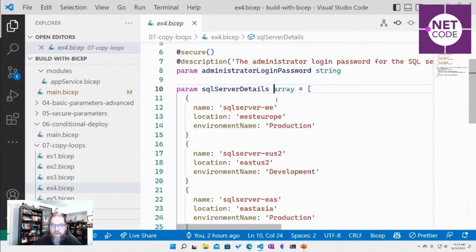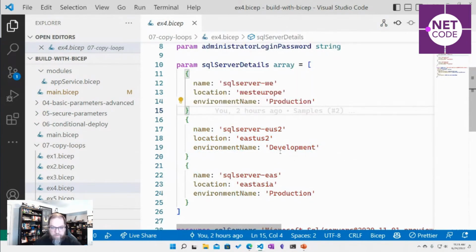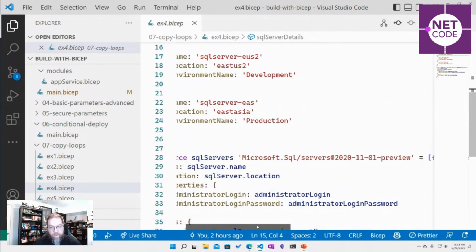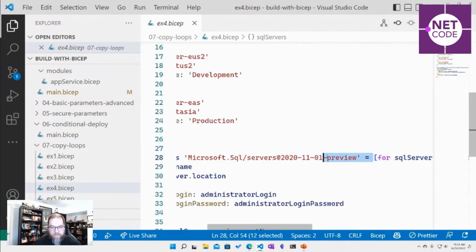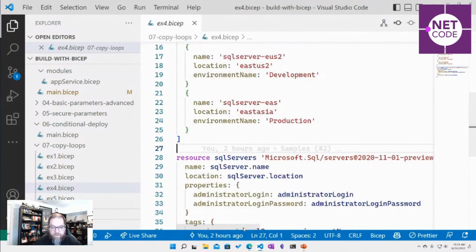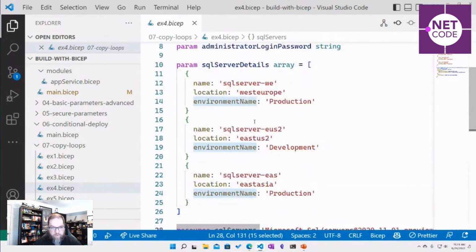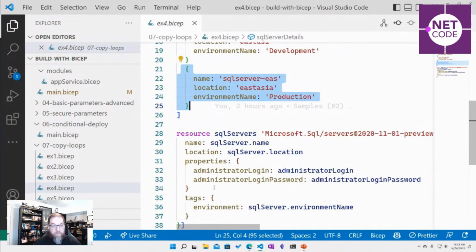What if you have an array of objects? So we can define out, hey, we have this whole configuration map. And notice there's no ending commas anywhere. We've got this configuration object. We have three of them. We can do some filtering on that. Maybe I only want to deploy for every SQL server if the SQL server is in production. So we can filter out only the production objects. And so it would loop through this and it would test yes, true, false, true. And so you would have two of these that would execute inside this copy block here.